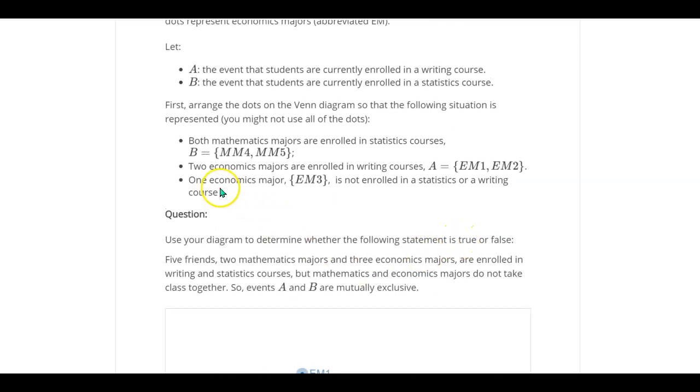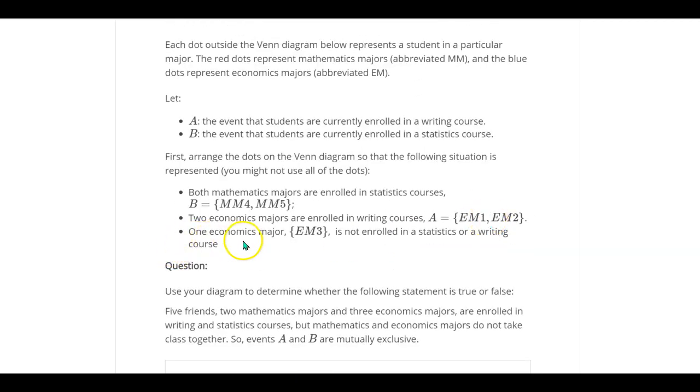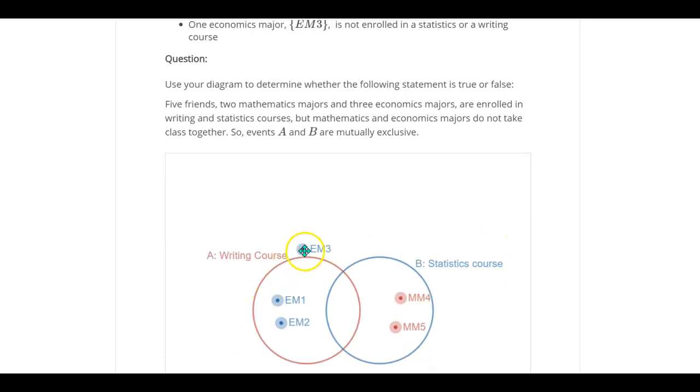All right, now let's go ahead and see the next one. Two economics majors are enrolled in a writing course. EM1 and EM2, okay? EM1 goes in writing, EM2 goes in writing. Keep in mind, I cannot put them in the overlap because I don't know if EM2 is in writing and statistics. I know it's only in writing, so I'm going to keep it there. Now, one economics major, EM3, is not enrolled in statistics or in writing. So this one is neither statistics nor writing, so he's outside.